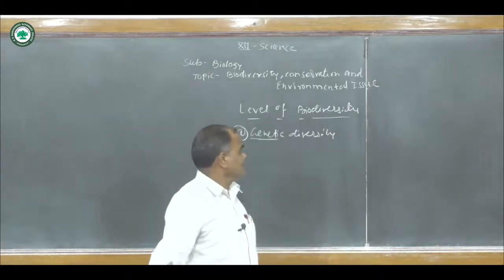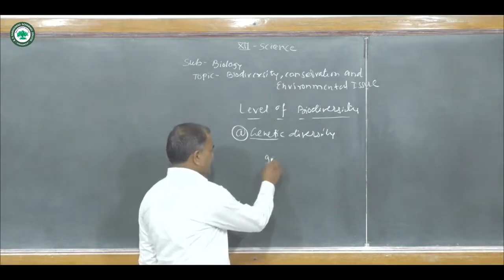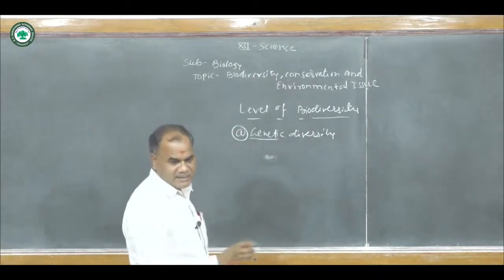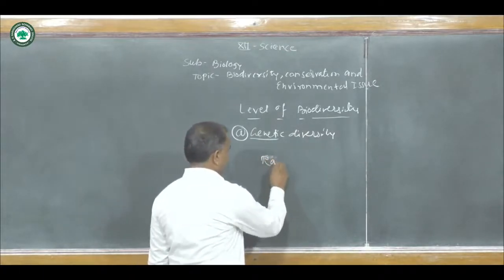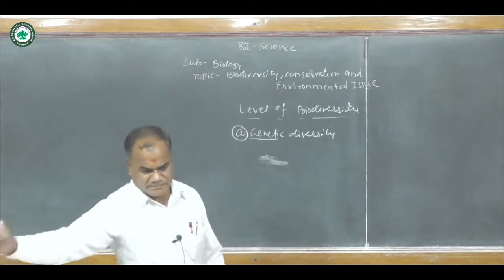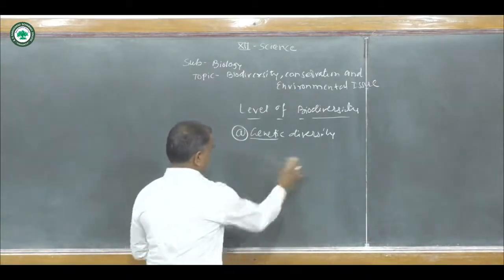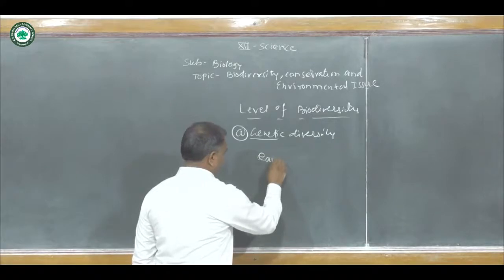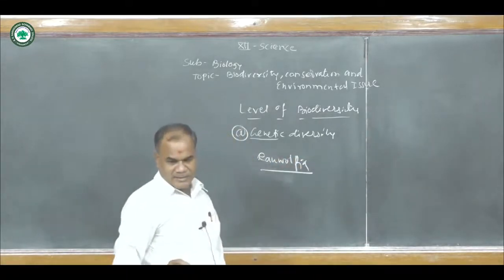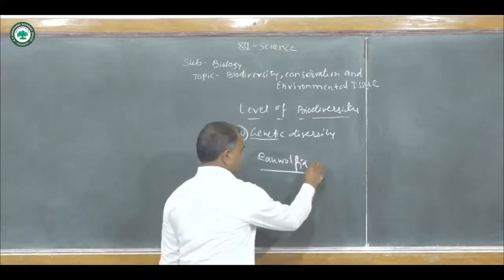In another case of genetic diversity, the best example is Aarote, whose species name is Rauwolfia serpentina.